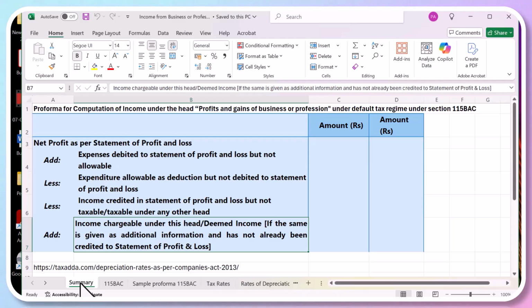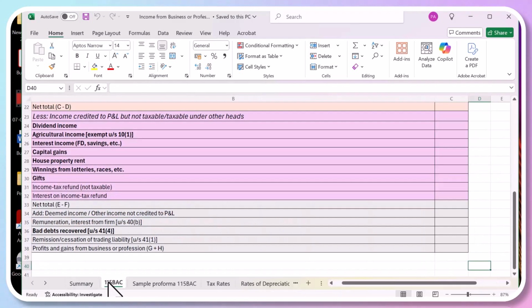You showed it as a bad debt, but after 3 years the customer actually paid the money to you. Since you have already claimed it as an expense under income tax and paid less tax in your earlier years, that bad debt will be classified and shown as income. So that will be called your deemed income. That can be one very simple example. So it's coming under bad debts here. Add deemed incomes, other income not credited to profit and loss account, like bad debts.